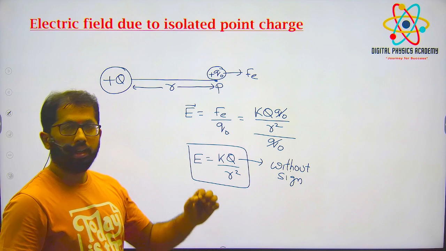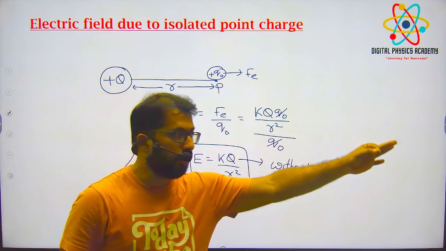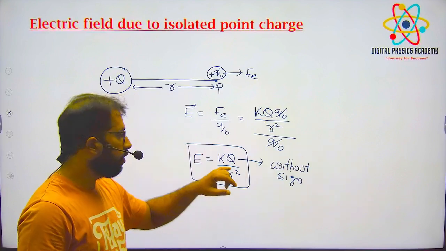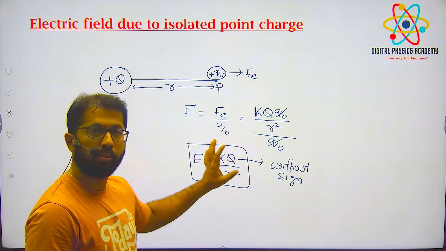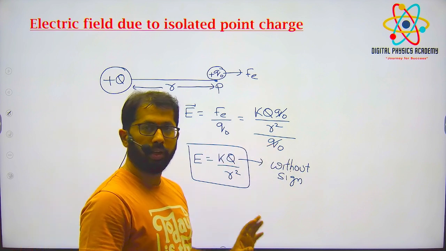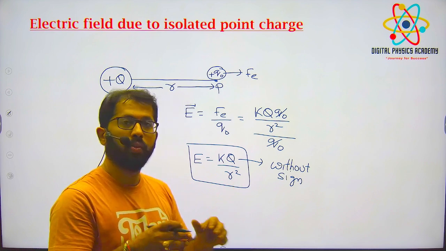Suppose they tell minus 5 micro coulomb of charge, and because of that I want to find the electric field. When you're substituting in the formula k q by r square, we should not put minus. So we should put plus only. 5 micro coulomb only we should put, right? Because it is scalar form. When we are doing vector form, then only put with sign.